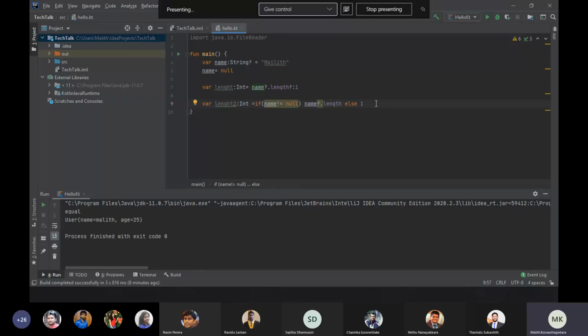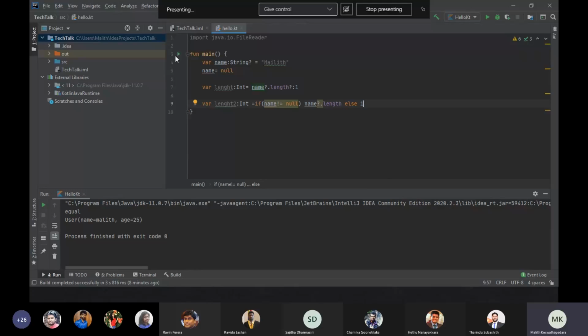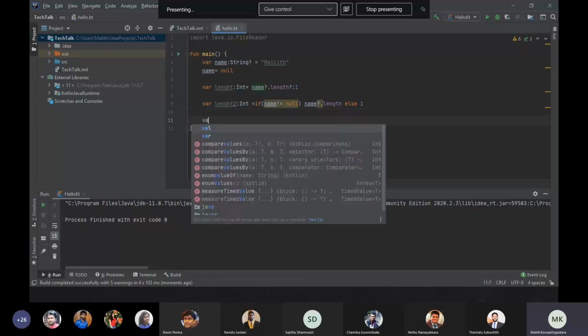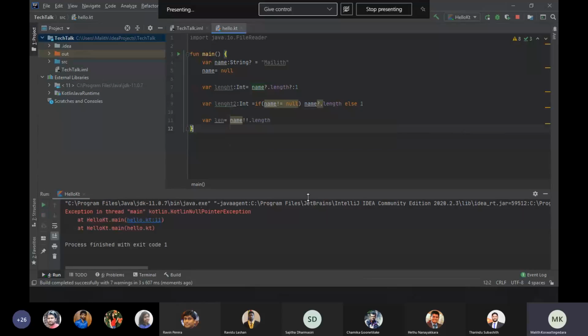But if you really want to have a null pointer exception in Kotlin, you can use this one also. I'll show you first this not throwing a null pointer exception. Obviously it's not going to show. Now, if you really want a null pointer exception in Kotlin, we can use something like this. Now you can see that it's throwing a null pointer exception.